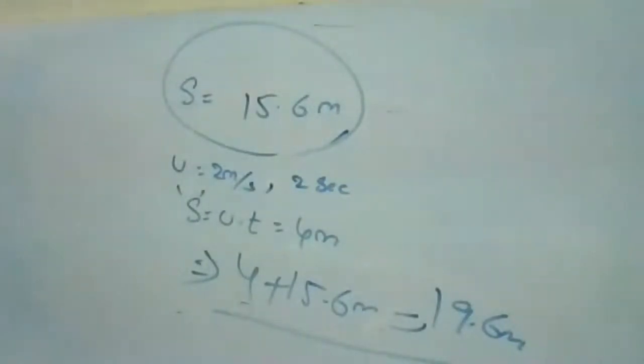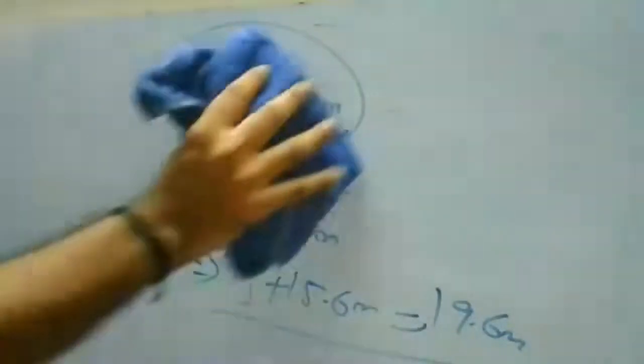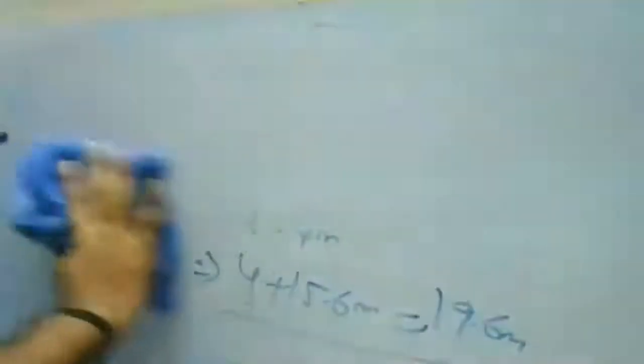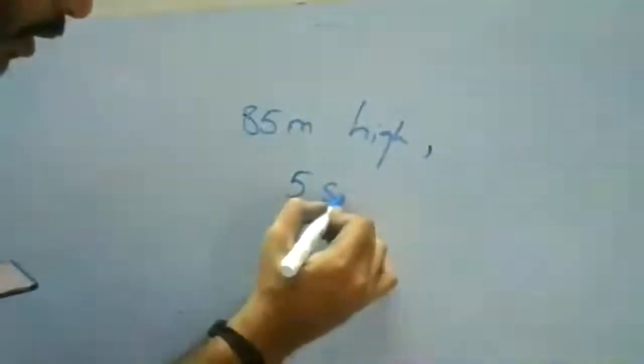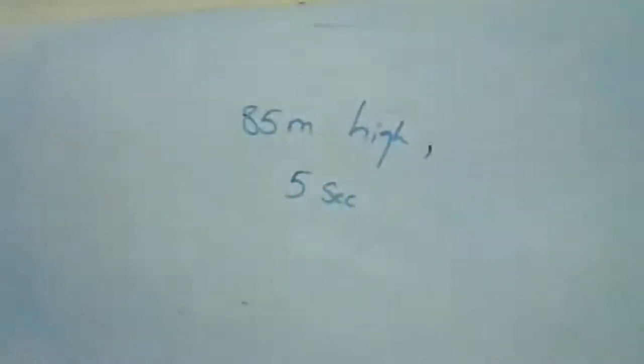Okay. The question is: a stone thrown upwards from the top of a tower 85 meters high reaches the ground in 5 seconds. Find